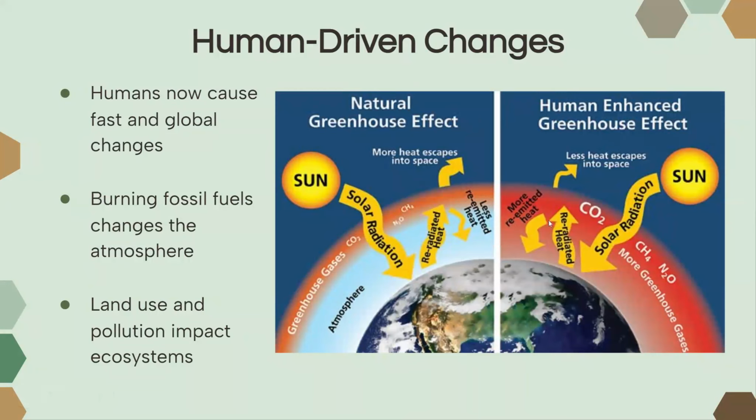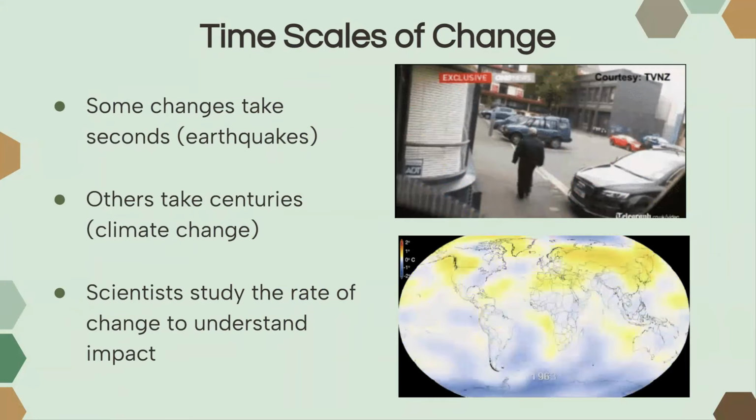Those greenhouse gases are trapping more heat from the sun, causing our climate to become warmer. And we're also manipulating our land, causing pollution, which is impacting our ecosystems. These are just some examples of how we're affecting our Earth systems that are not natural.